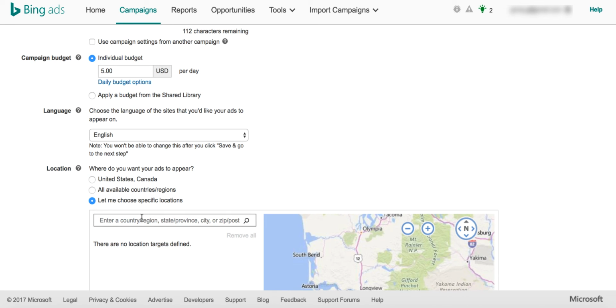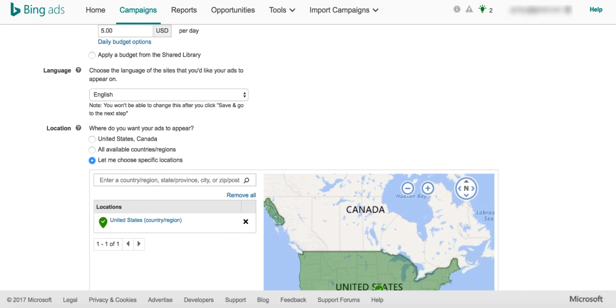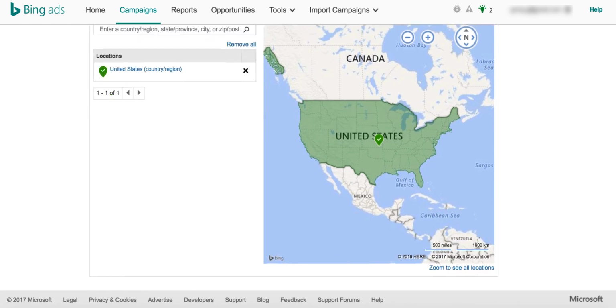Instead, come here and say United States and then search, and then you will see country or region. You can click on target, so that you will be able to run this campaign across all the United States region. Otherwise, you can choose a particular location or subset of United States also. But for now, because it is United States at a country level, we'll just apply it at country level.